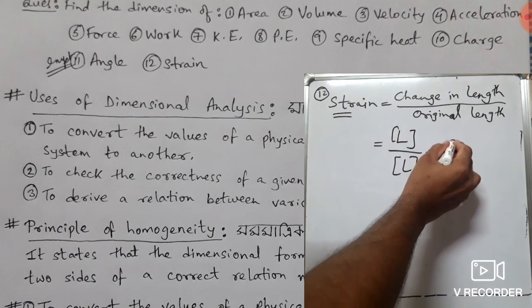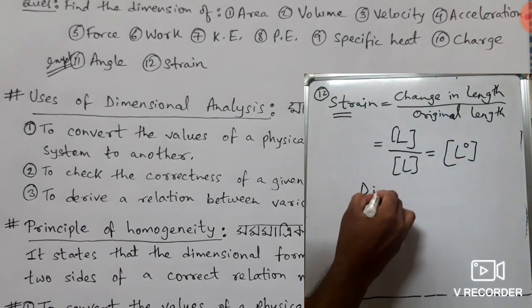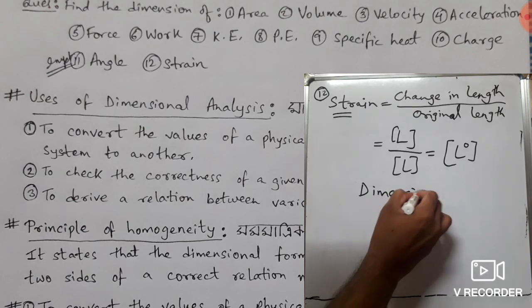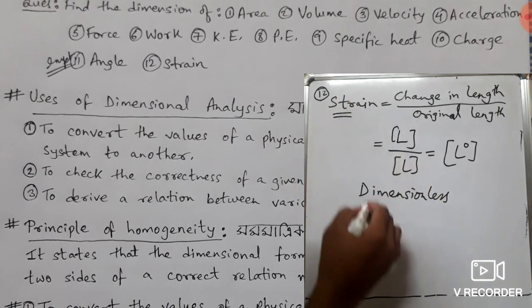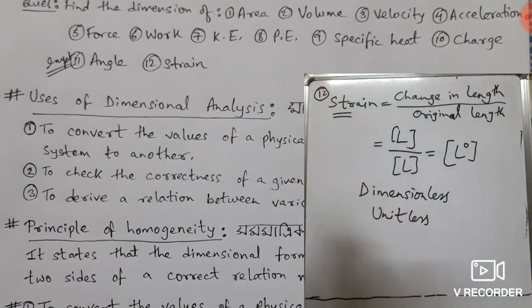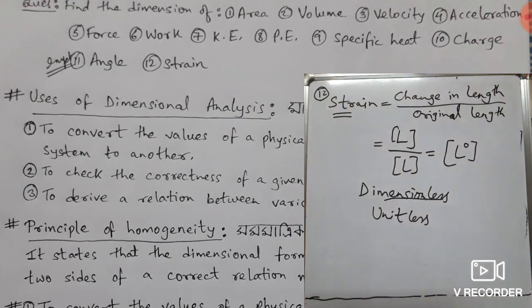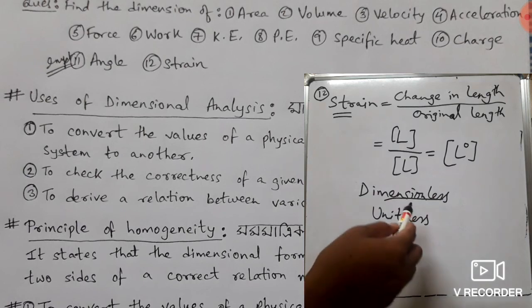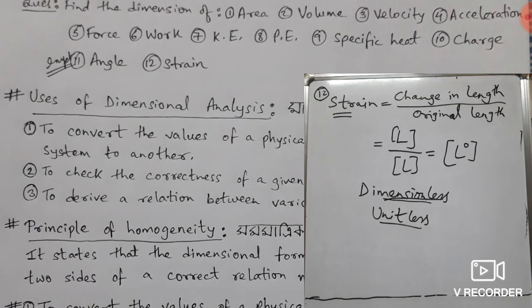Length by length is L to the power 0, it means it is dimensionless, no dimension, and it is also unitless. So this is the difference between angle and strain. In angle it is dimensionless and the unit is radian, but in strain it is dimensionless and unitless, no dimension, no unit. So this is to note.